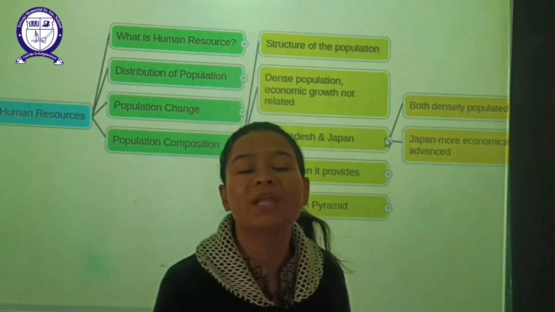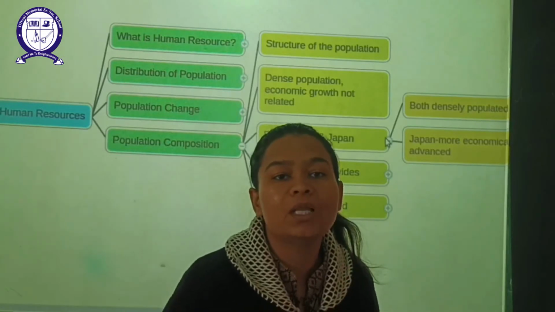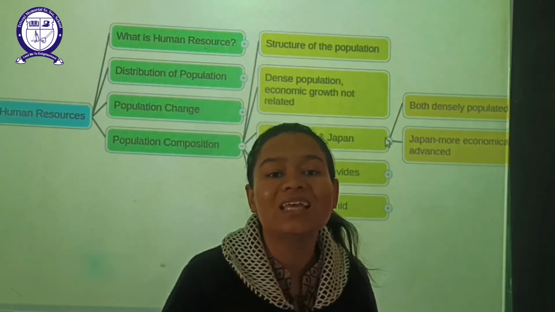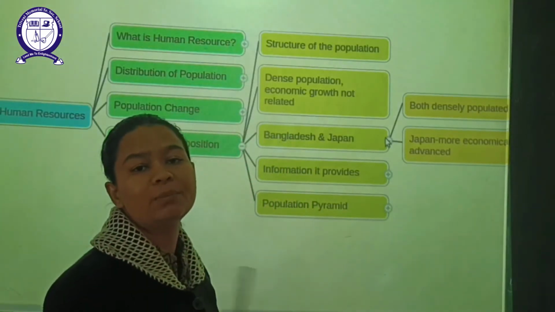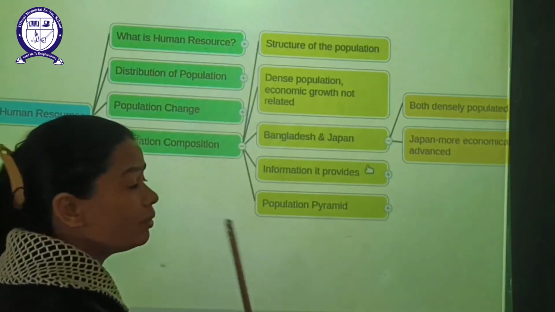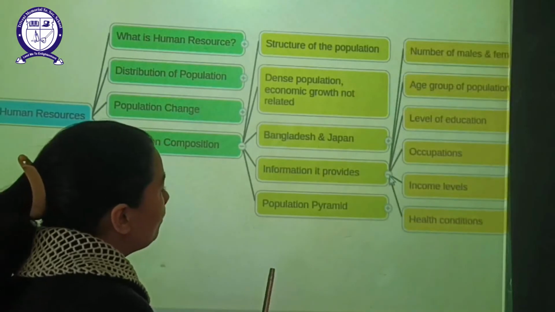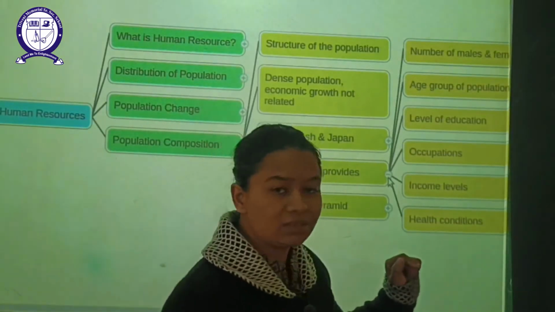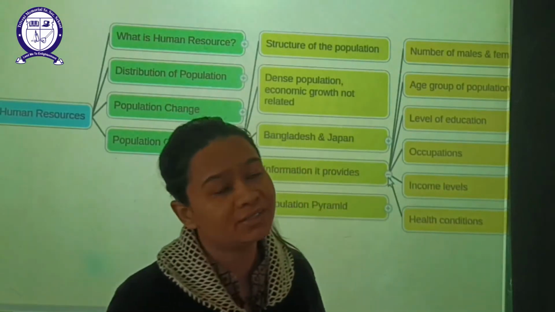That means the people present there are not capable of utilizing their skills completely, 100%. They are not contributing 100% for the development of their nation, or they are not able to use their skills completely or properly. Next comes, what information does it provide, which I already discussed with you.